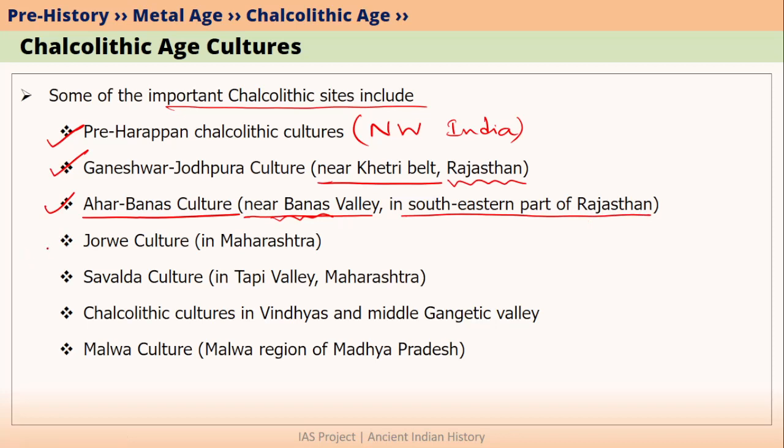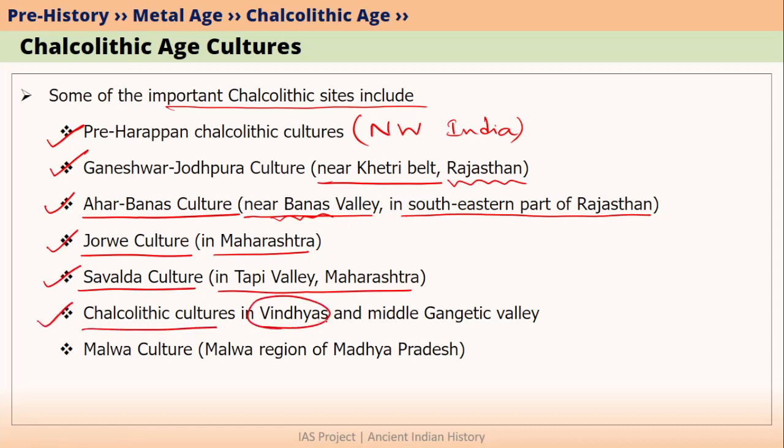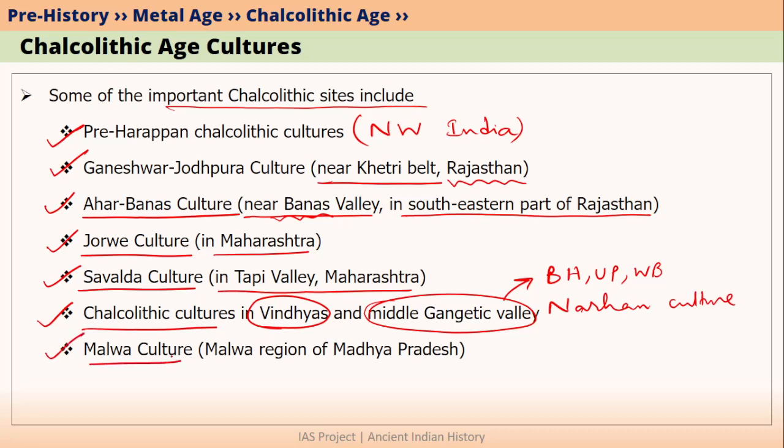If we talk about South India, we have Jorve culture in Maharashtra. In Tapi Valley in Maharashtra, we also have Savalda culture. We also have Chalcolithic cultures mainly in northern part of Vindhyas and also in middle Gangetic Valley, that is in the states of Bihar, Uttar Pradesh and West Bengal. An example of this could be Narhan culture. And we also have Malwa culture in the Malwa region, which is mainly the western part of Madhya Pradesh. So in the coming videos, we will be discussing the basics of all these cultures.